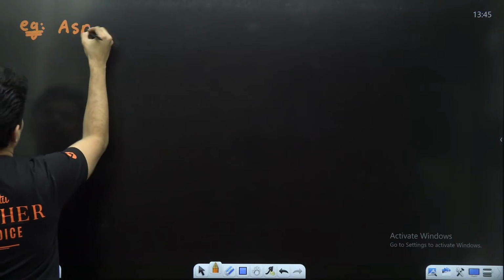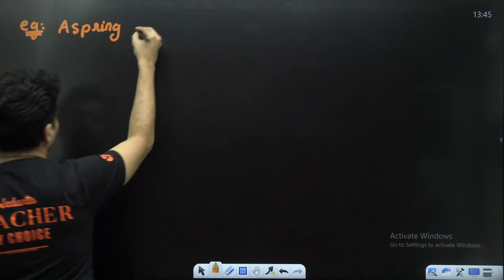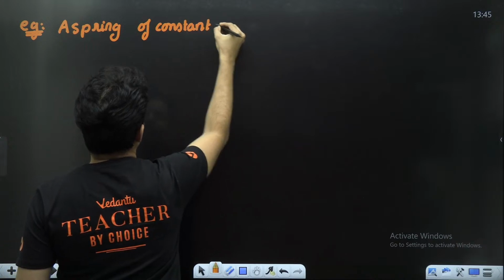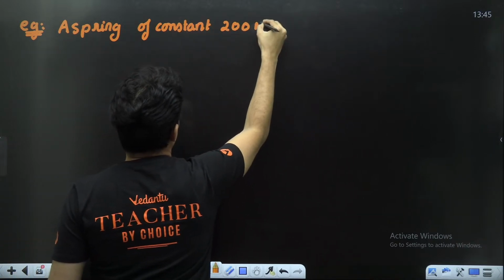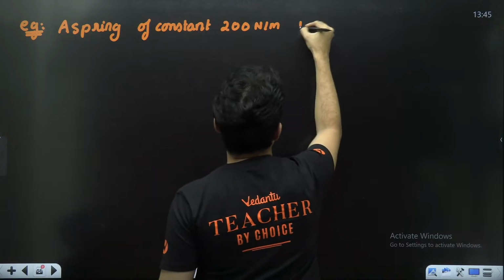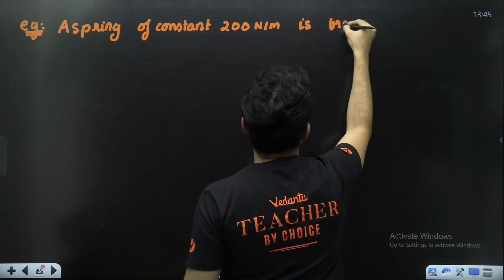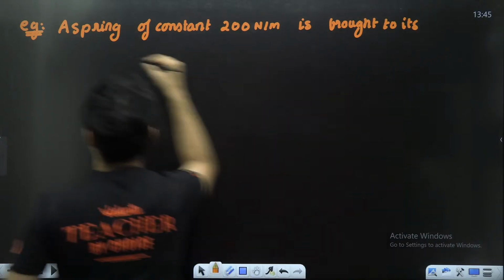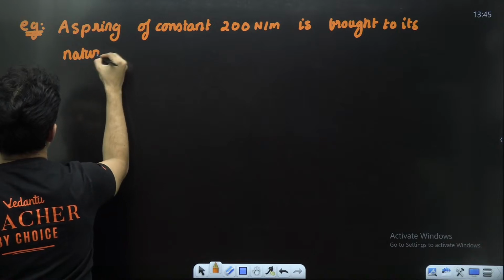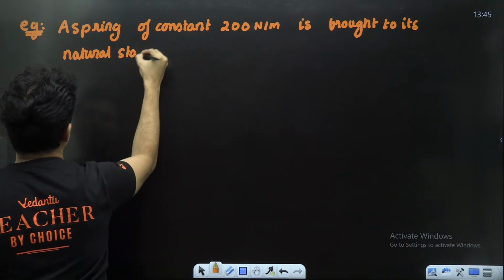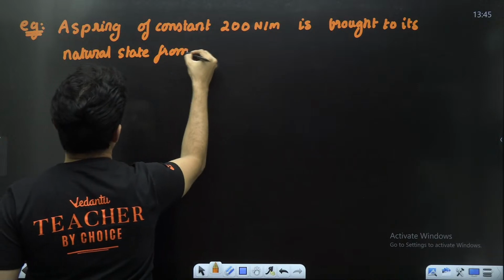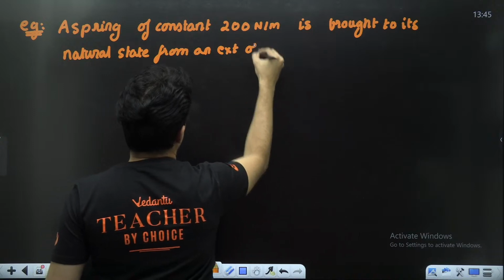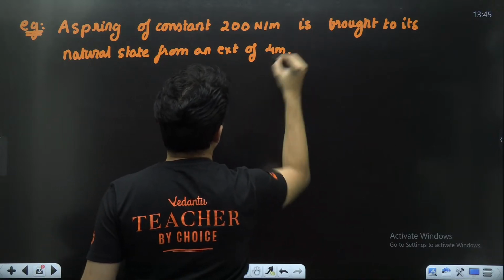A spring of constant 200 Newton per meter is brought to its natural state from an extension of 4 meters.